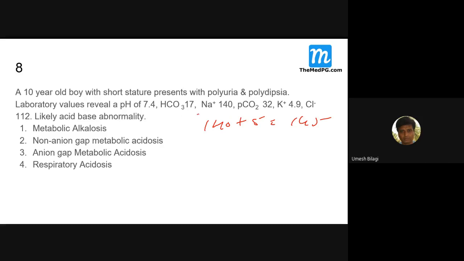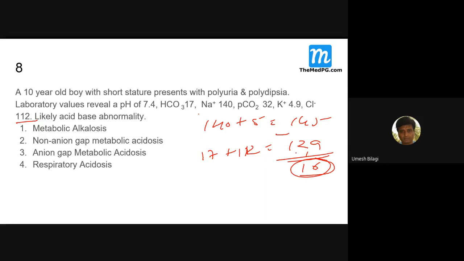Bicarbonate is 17 plus chloride 112 is 129. 145 minus 129 is 16. So it looks like a normal anion gap.